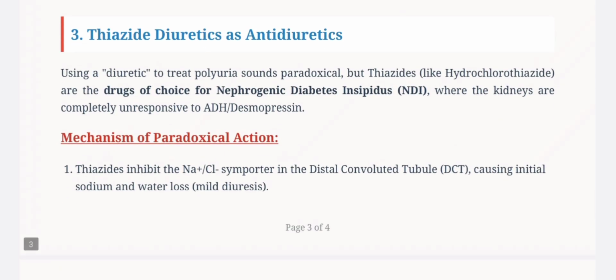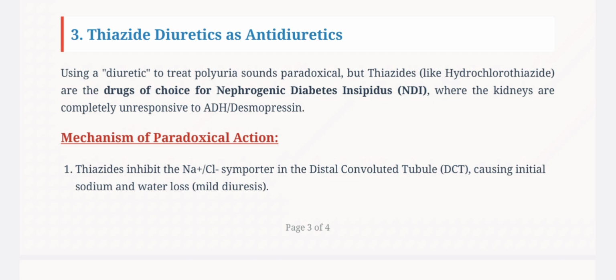Thiazide diuretics as antidiuretics. Using a diuretic to treat polyuria sounds paradoxical, but thiazides like hydrochlorothiazide are the drug of choice for nephrogenic diabetes insipidus, where the kidneys are completely unresponsive to ADH or desmopressin. Mechanism of paradoxical action: